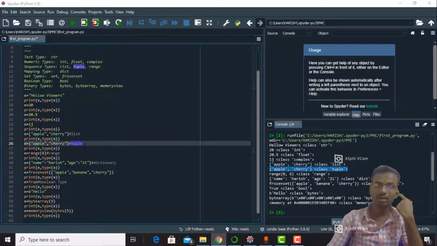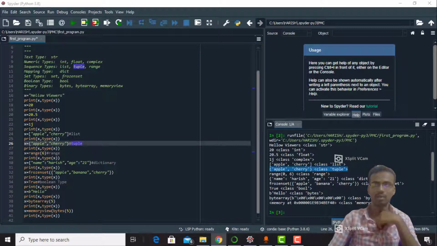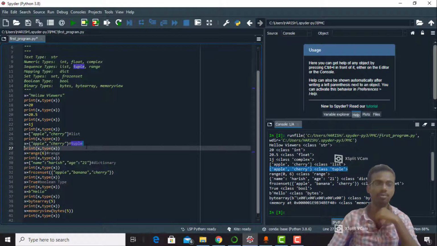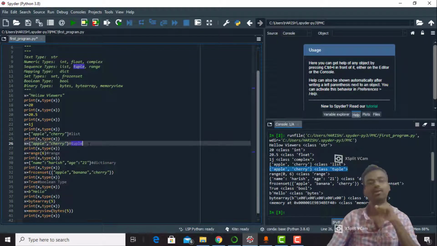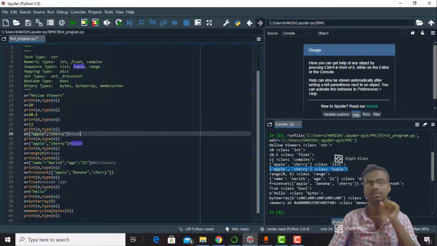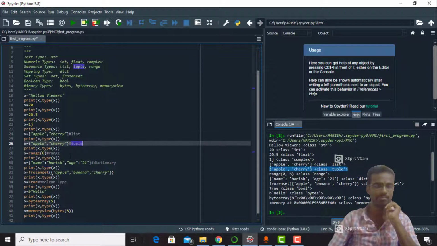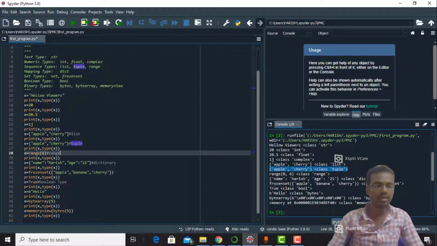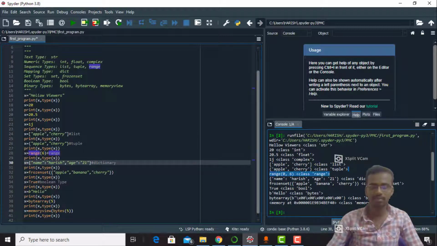You may already have a doubt about what is meant by tuple. Tuples are used to store multiple items in a single variable, and a tuple is an ordered and unchangeable list. Simply we can say it is an ordered and unchangeable list, which is called a tuple. So this is a range data type, and this is a dictionary data type.